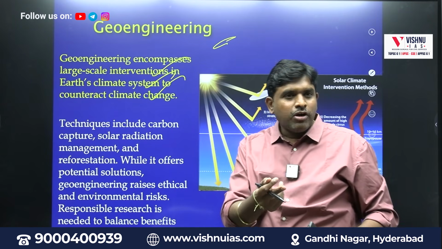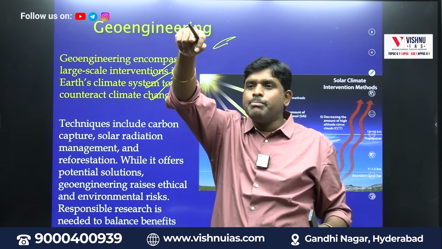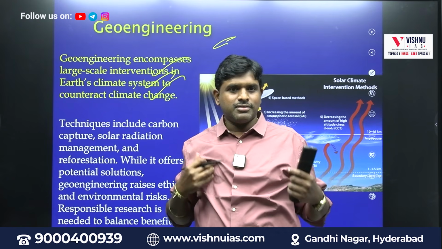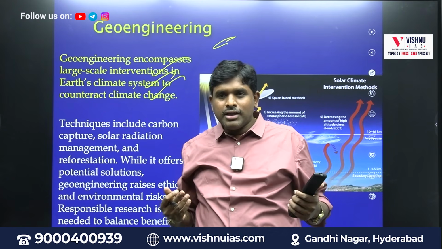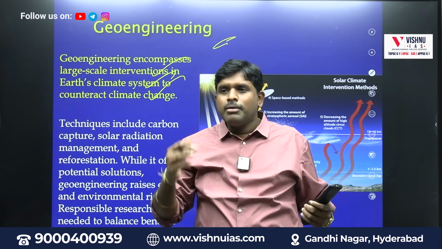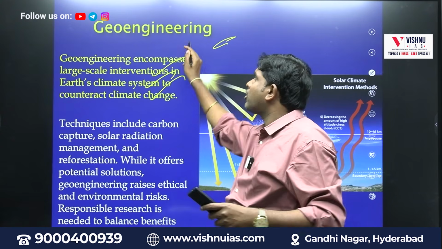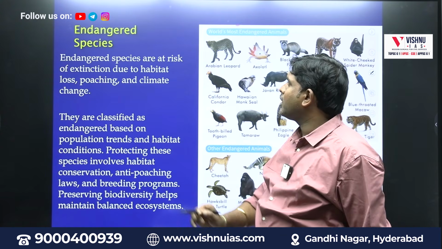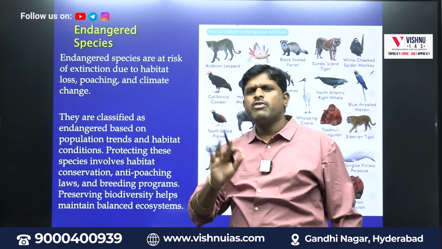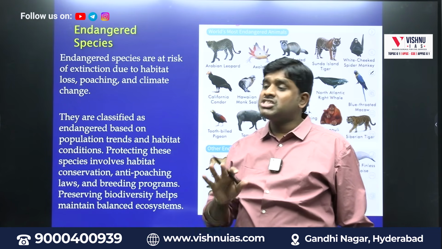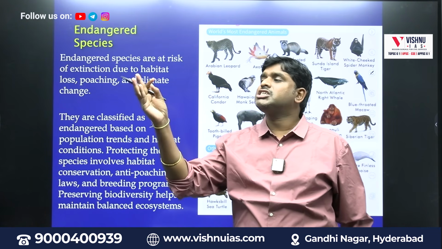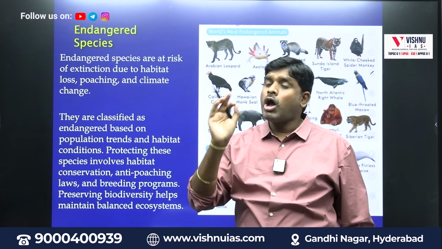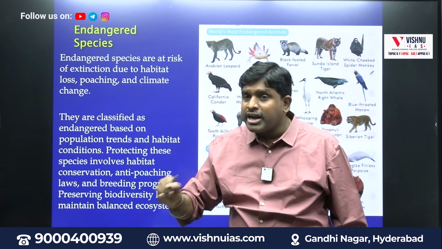By using the technology, I am reducing the impact of climate change. That is called as what? Mitigation effort. I am mitigating the impact. By using engineering marvel, by using engineering technology, that concept is called as geoengineering. Endangered species, very important. Whenever you see in the newspaper, this species is critically endangered, extinct, you have to compulsorily wait there and write in your notes.